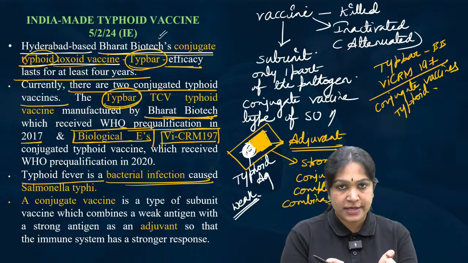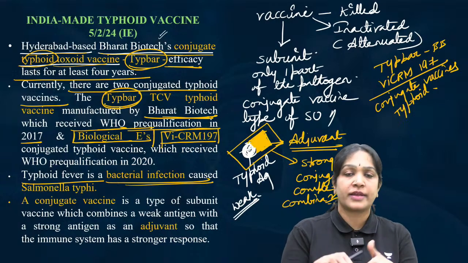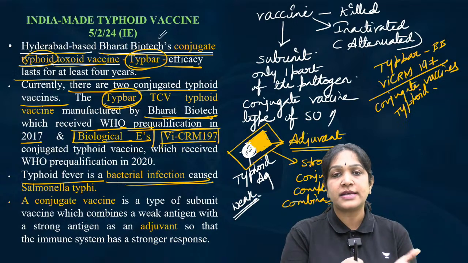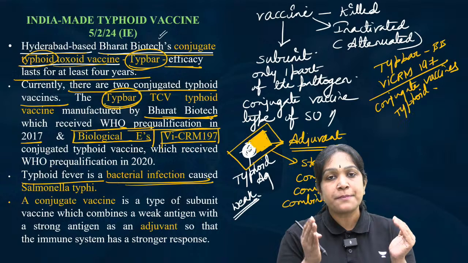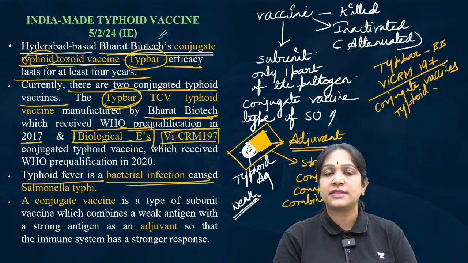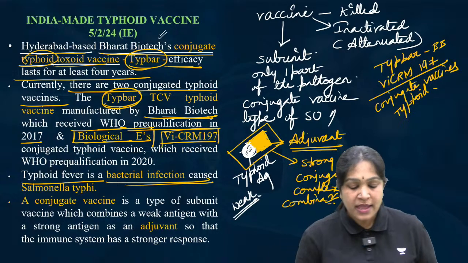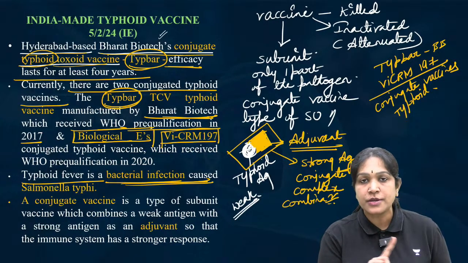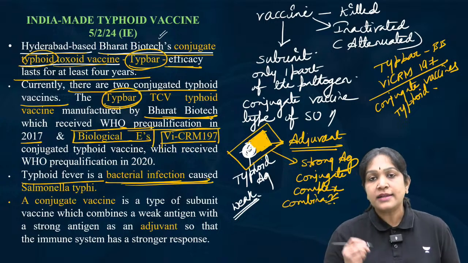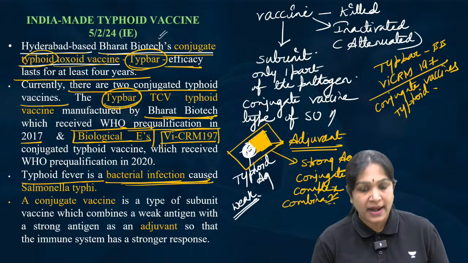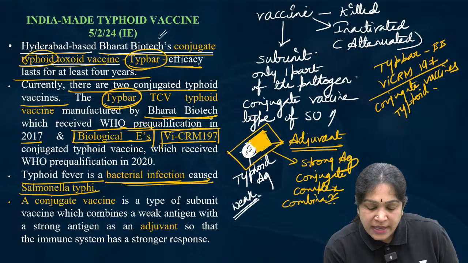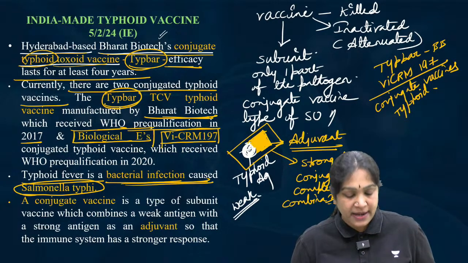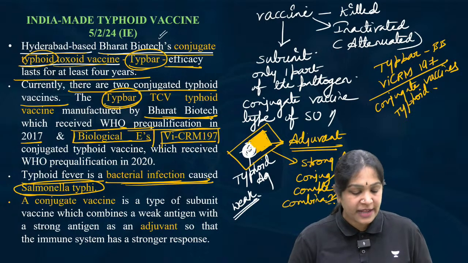They do not have a nucleus. They are the simplest living organisms, because before that we have viruses, but they cannot be considered as living organisms. So the simplest living organisms are nothing but the bacteria. Typhoid fever is a bacterial infection, not a viral infection, not a protozoal infection. And this is caused by a particular bacterium called Salmonella typhi.